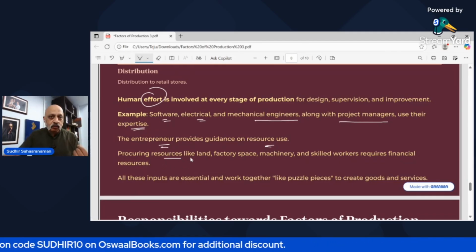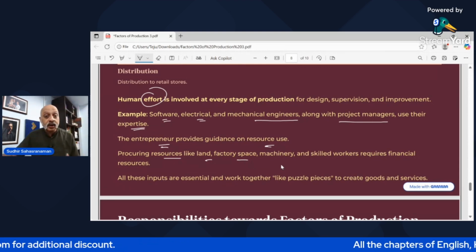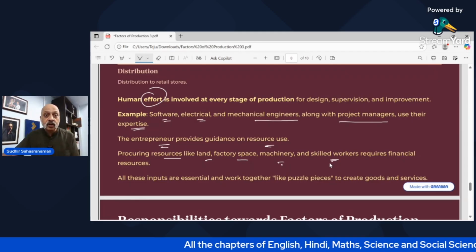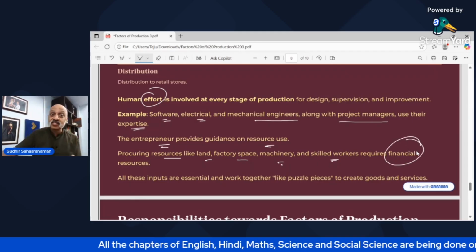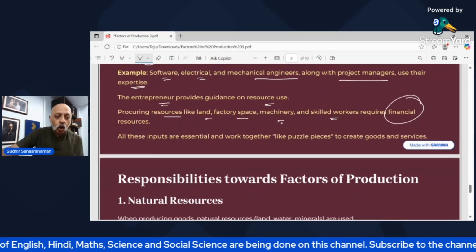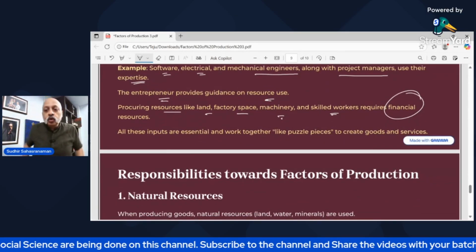Then he will get the land, the factory space, whatever permissions are needed from the government, the machinery that may have to be imported, then employing skilled workers. You need to arrange the finances for all that, to pay their salaries, to buy the machinery, etc. And all these inputs are essential, and they work together like puzzle pieces to create goods and services.